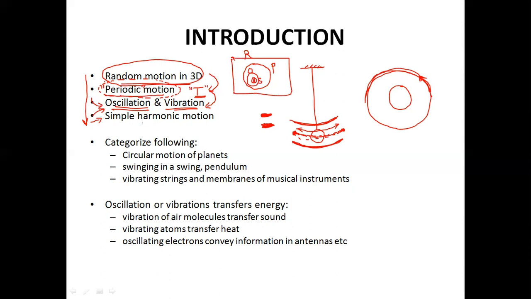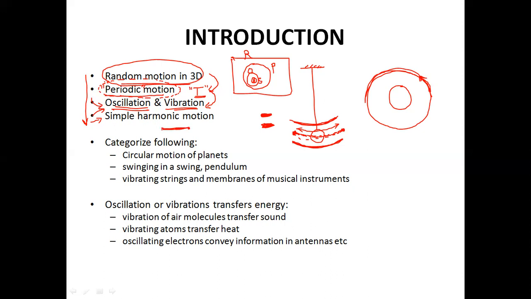Simple harmonic motion is a very small subset of oscillations wherein a particular law is followed. The law is given as follows: when the object is performing a simple harmonic motion, it is moving between two fixed points and it is moving to and fro, similar to the oscillation that we discussed.